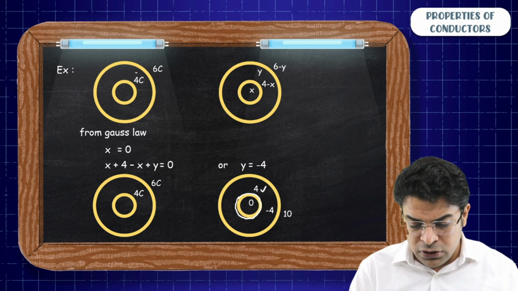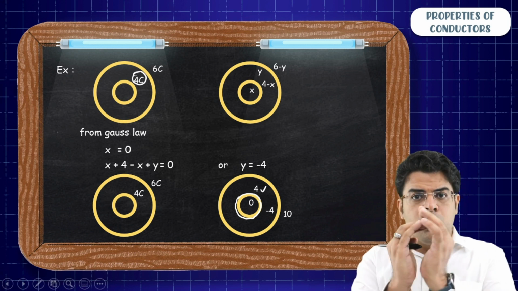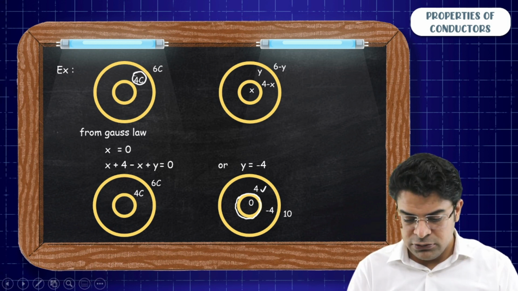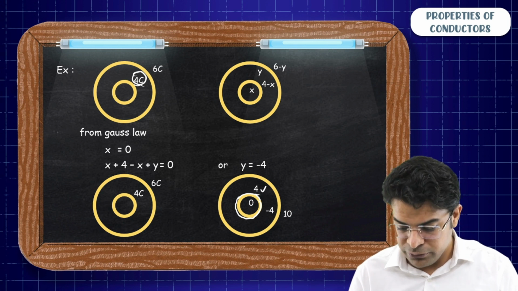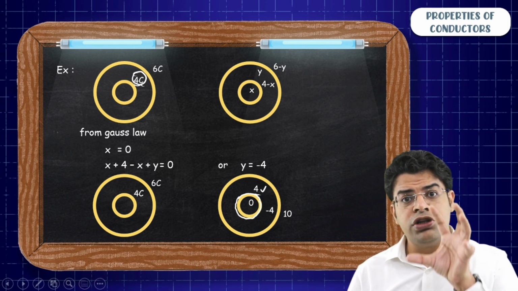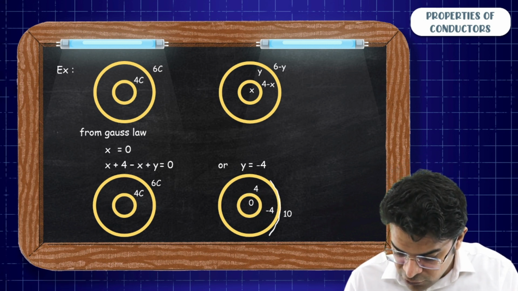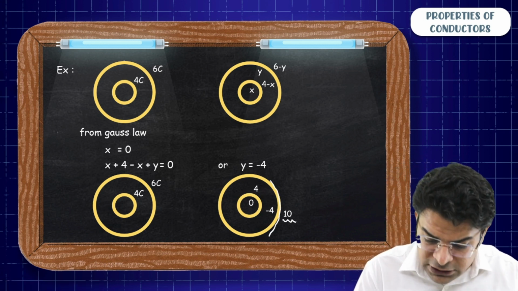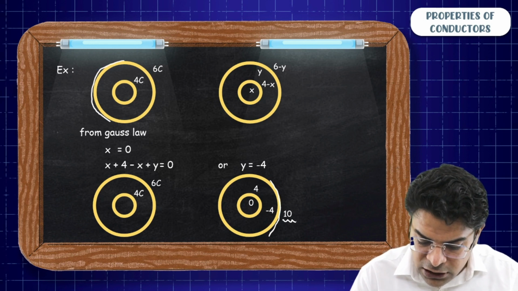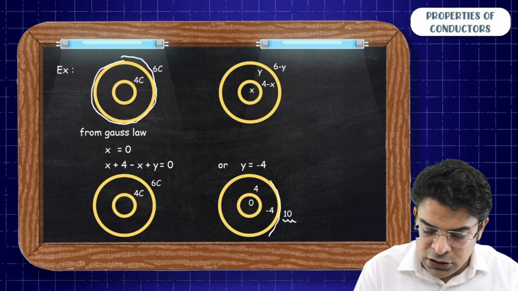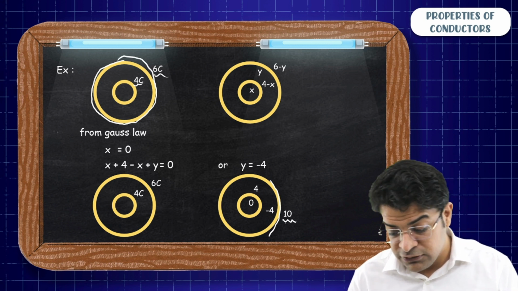What is the total charge within the boundary of the inner shell? 4 coulomb. What is the charge on the outer surface of the outer shell? 10 coulomb. What is the charge enclosed within the outer surface of the outer shell? The total charge, 4 coulomb plus 6 coulomb. That's why you got 10 coulomb.